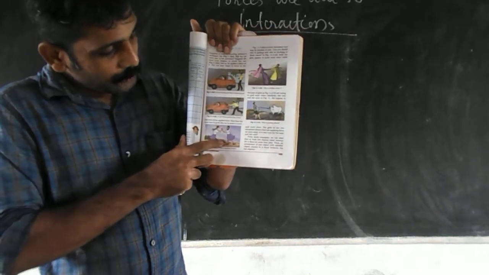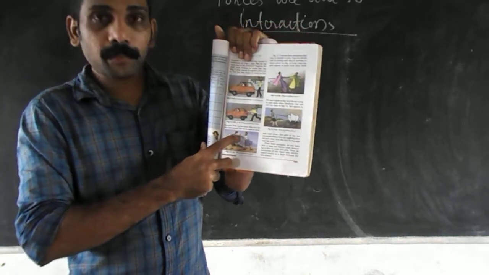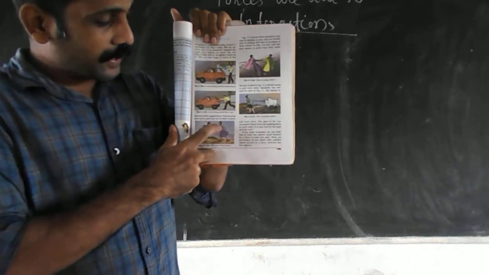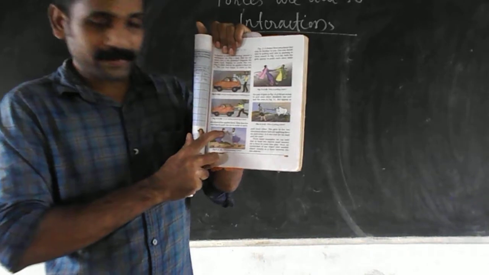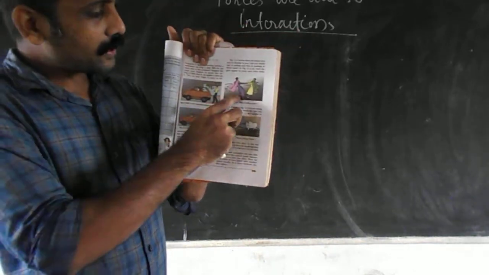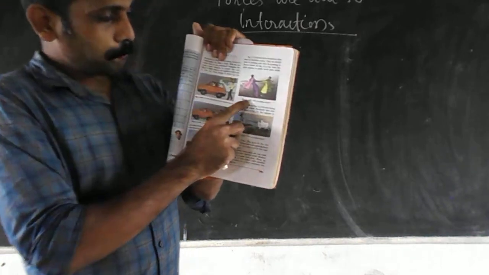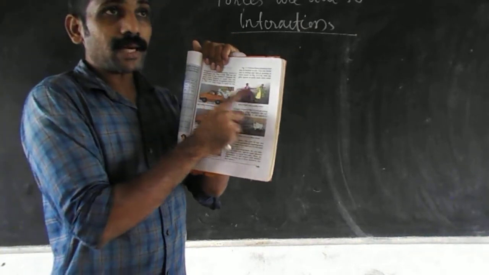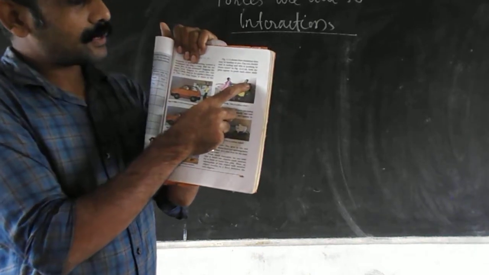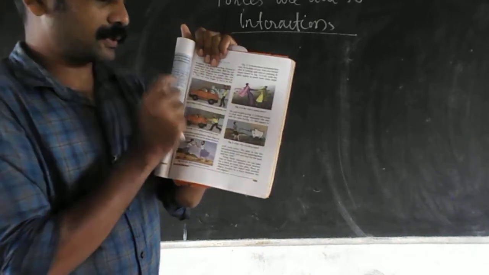The third picture shows two girls pushing each other. The first girl is pushing the other, and the second girl is pushing the first. This is also an example of force. In this picture, two girls are pulling each other. The first girl is pulling the second, and the second girl is pulling the first.